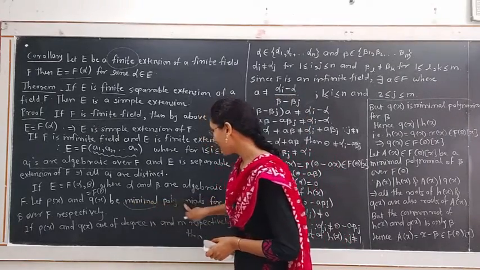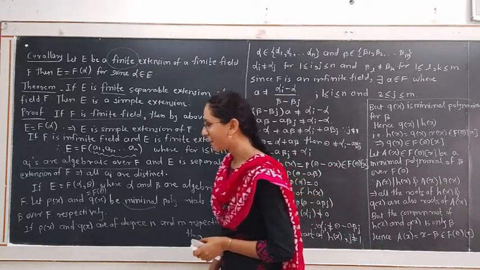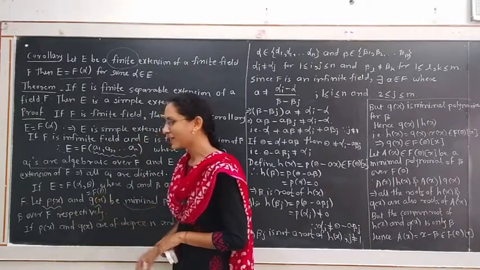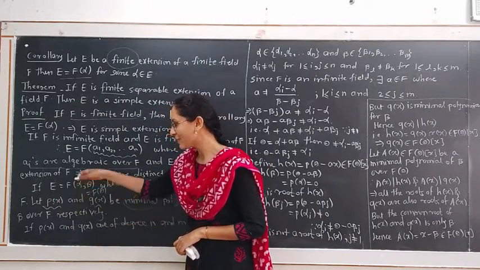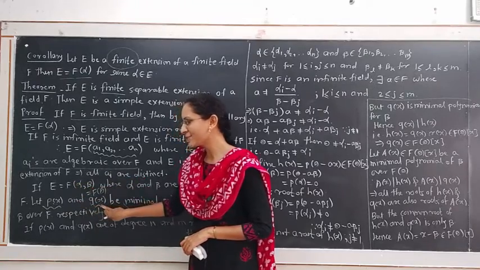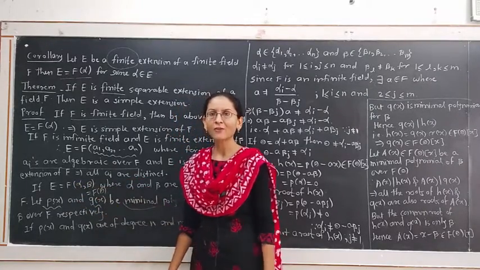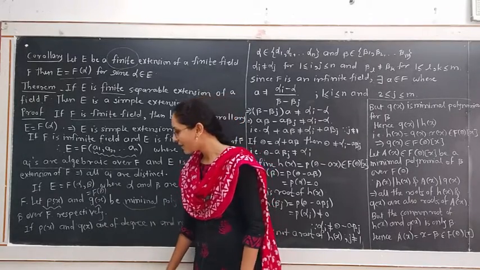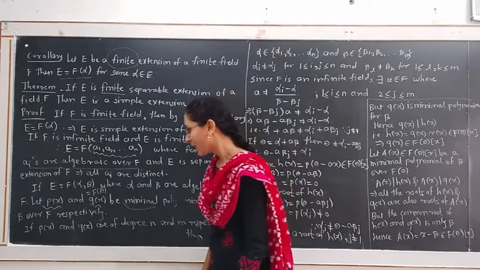P(x) and Q(x) are minimal polynomials for alpha and beta over the field F, meaning all the coefficients of the polynomials P(x) and Q(x) belong to the field F. In this case, F is an infinite field.